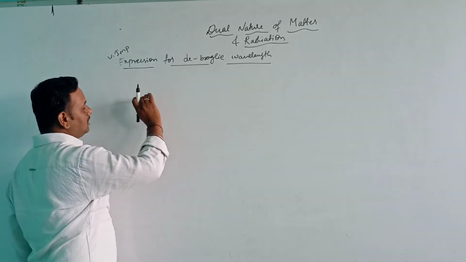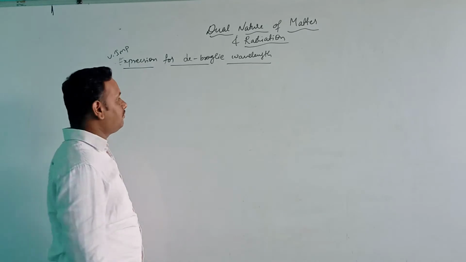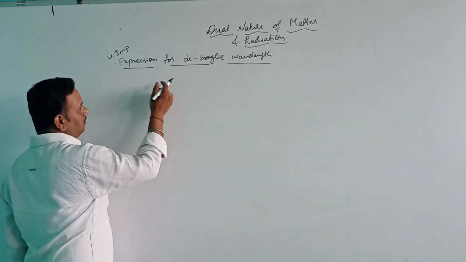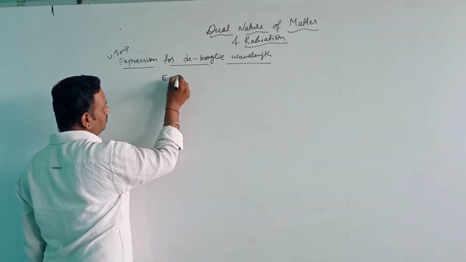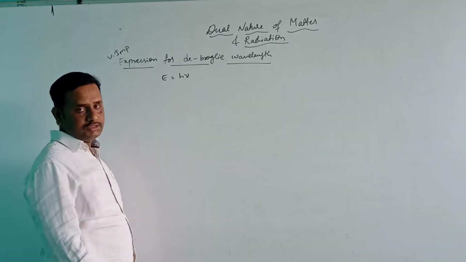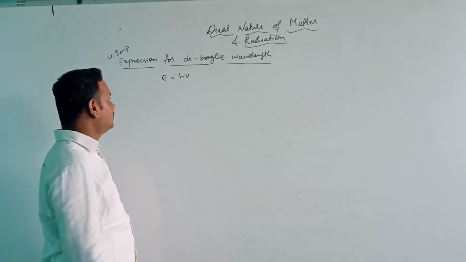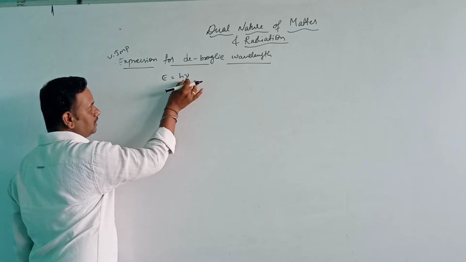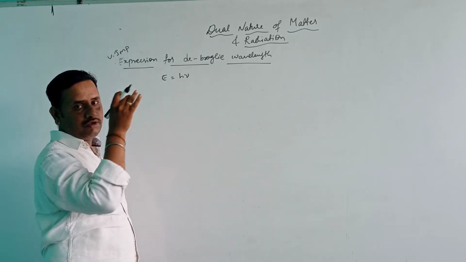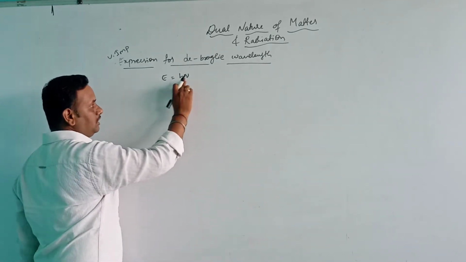Here we are considering a photon of frequency nu, which has energy E equal to h nu. This we already know. E equal to h nu is the energy of a photon having a frequency nu.